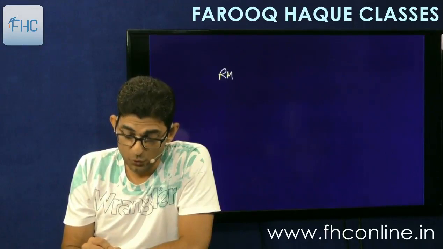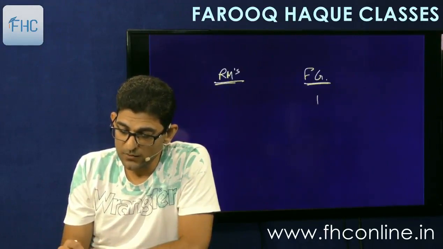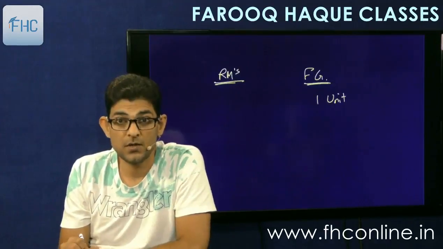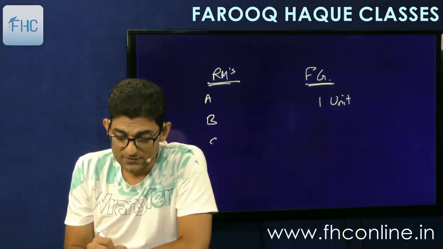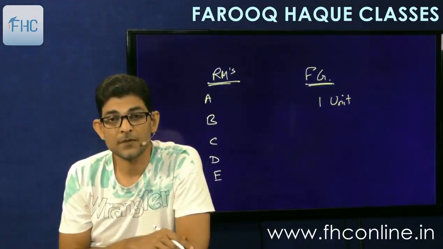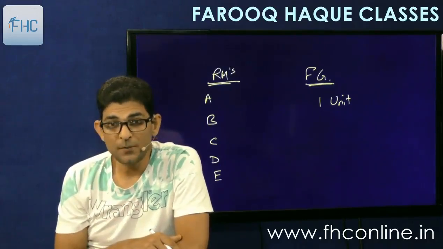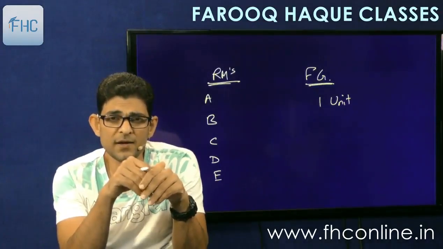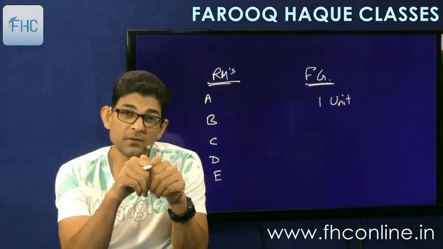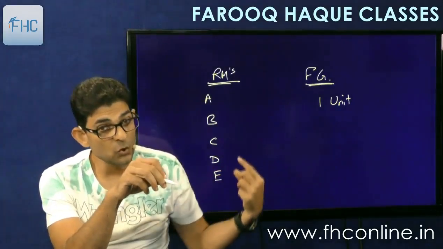Logic is that these are the raw materials that you have imported, right? And then you manufacture the finished goods. So for example, you make 1 unit of finished goods. To manufacture this 1 unit of finished goods, you need raw material A, B, C, D, E. There are 5 raw materials that you use for manufacturing 1 unit of finished goods. Now what the government does is, it specifies, because it's very difficult to check the raw materials used by each importer, because when you export this 1 unit, you are going to get duty drawback of the duties paid on all these raw materials.